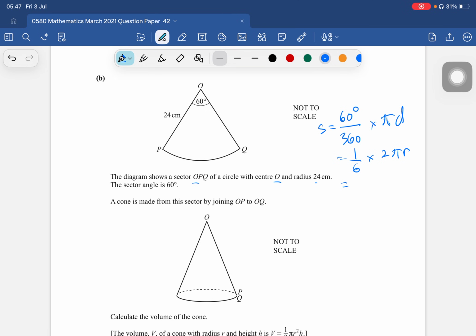With r as 24, 1 over 6 times 2 pi multiplied by 24. We keep the pi, so it's going to be 8 pi.